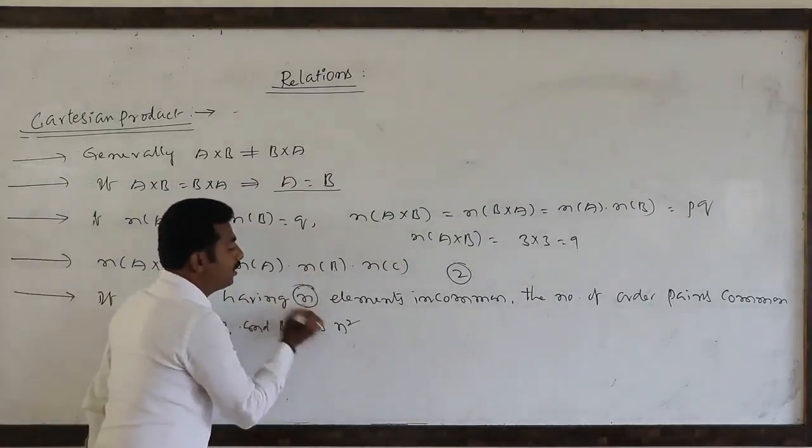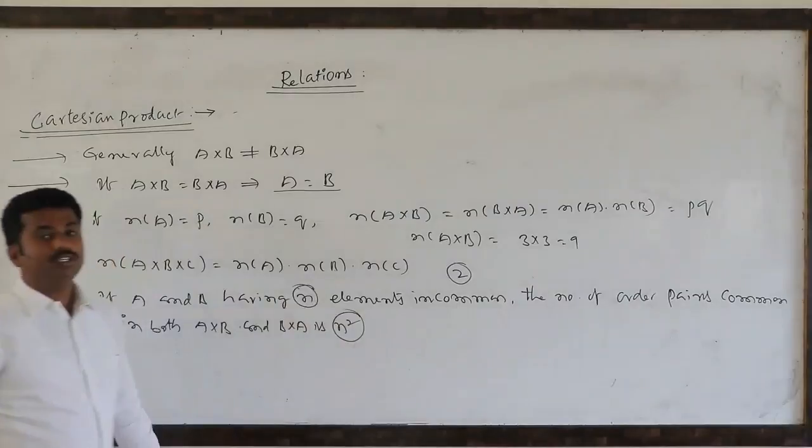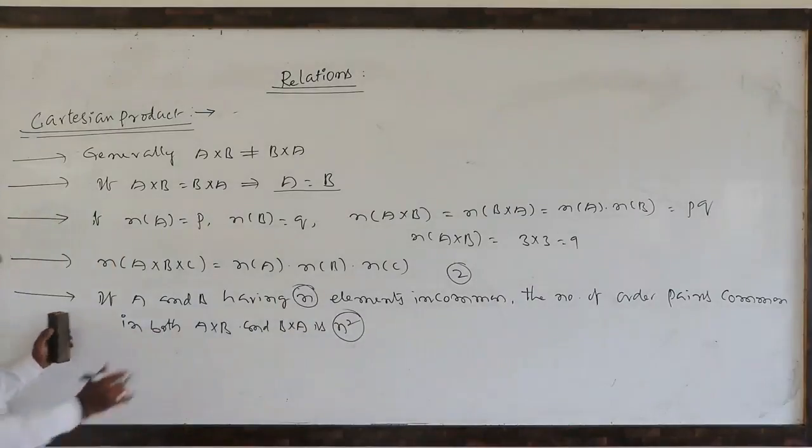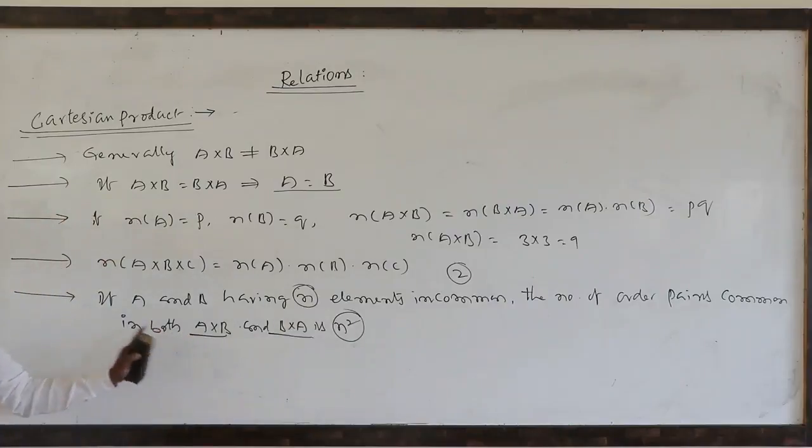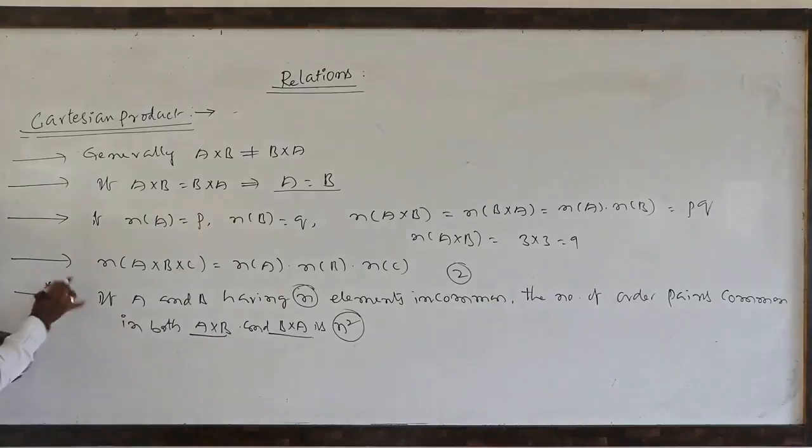So n elements in common means there are n square elements in common in both A cross B and B cross A. This is the most important point from the entrance exam point of view, so you should remember this point. Next.